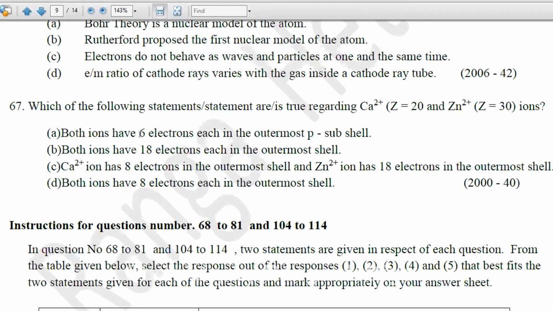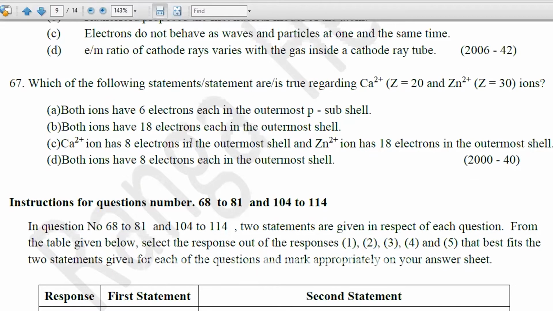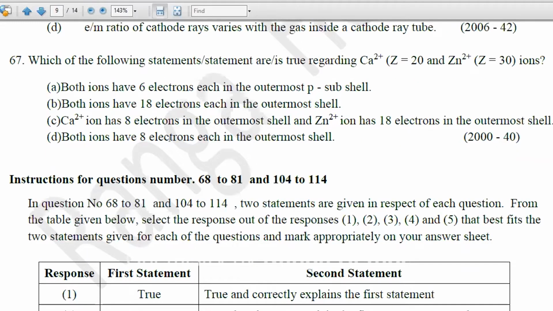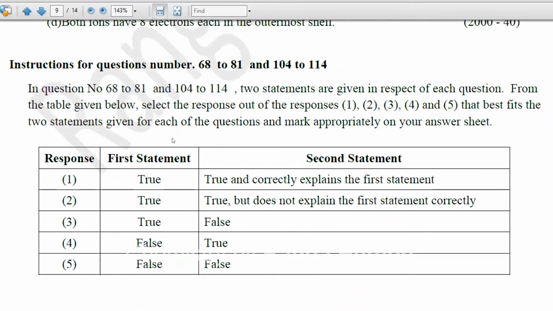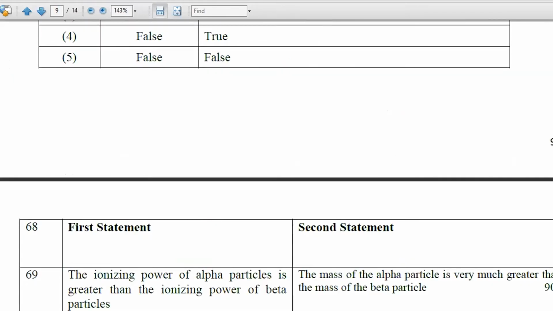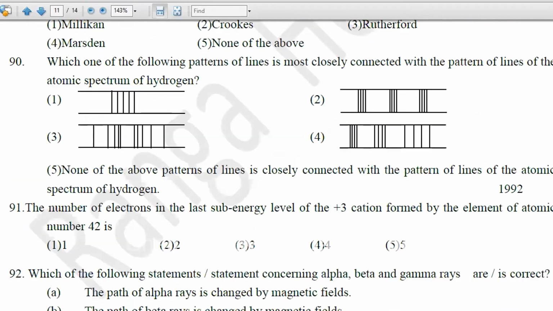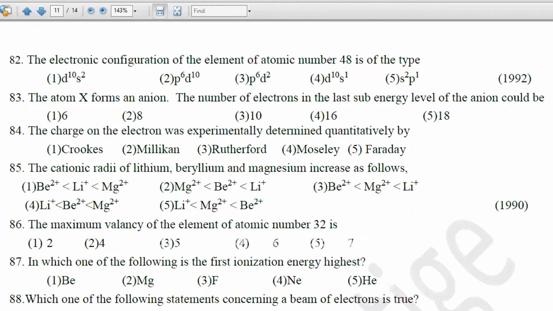The fifth one is the answer for question number 67. Right. Then we'll do another question quickly.